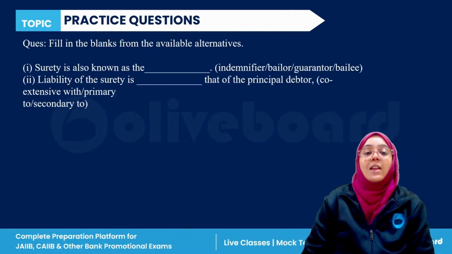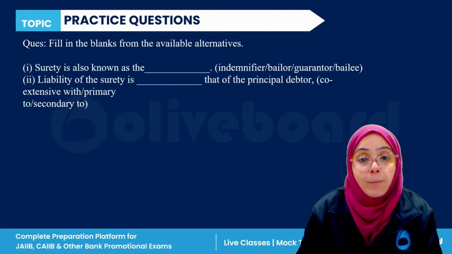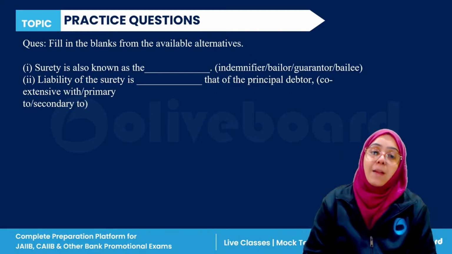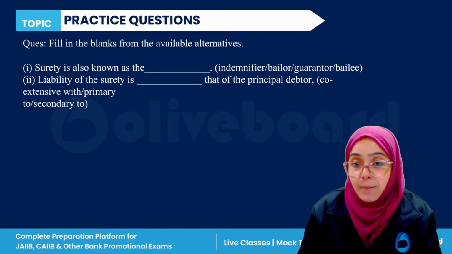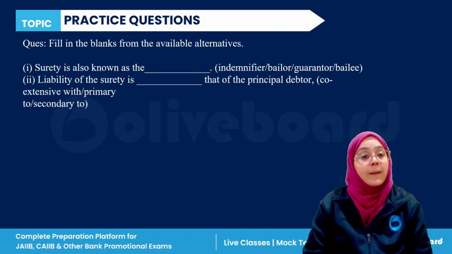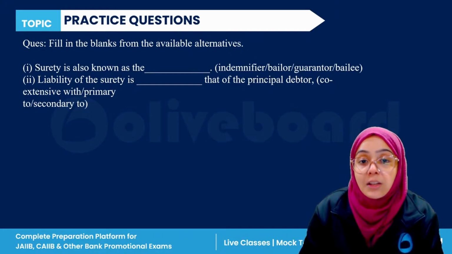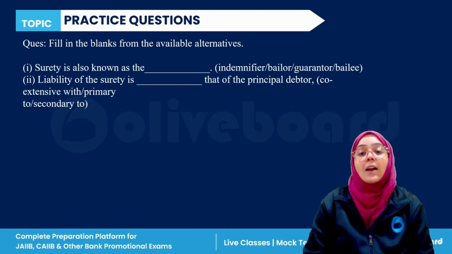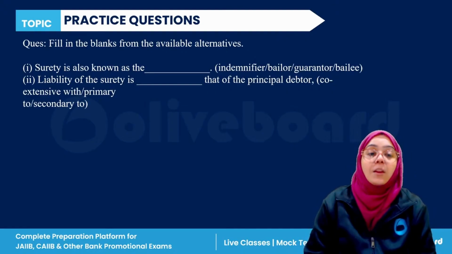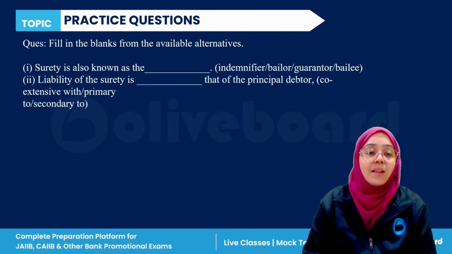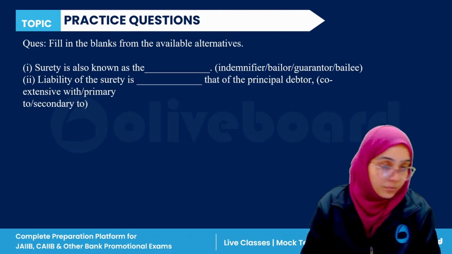Next question. Fill in the blank for the available alternative. Surety is also known as the indemnifier, bailer, guarantor, or bailee, whereas the liability of the surety is dash that of the principal debtor: coextensive with, primary or secondary to. Everyone, please answer this question.